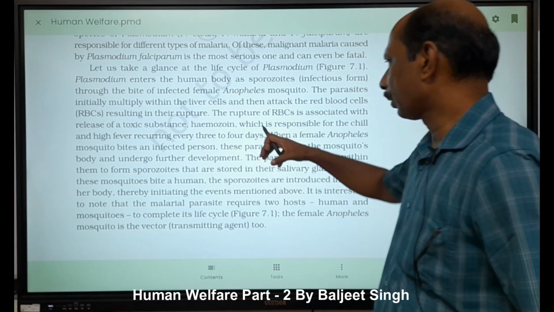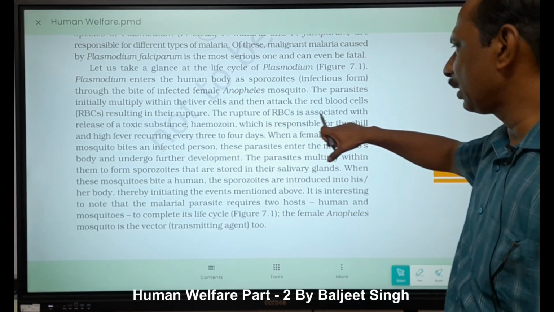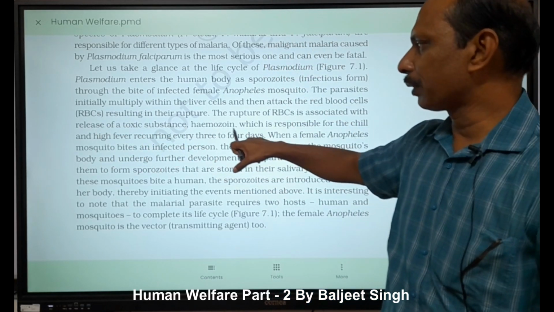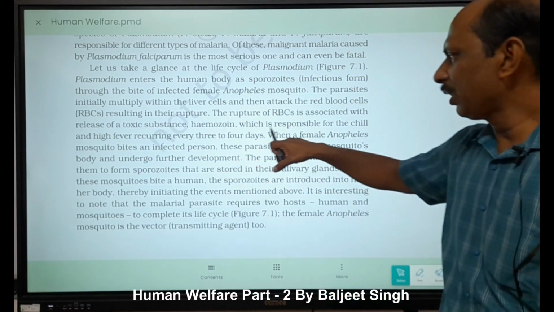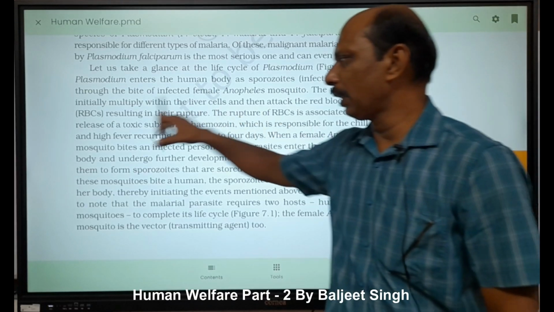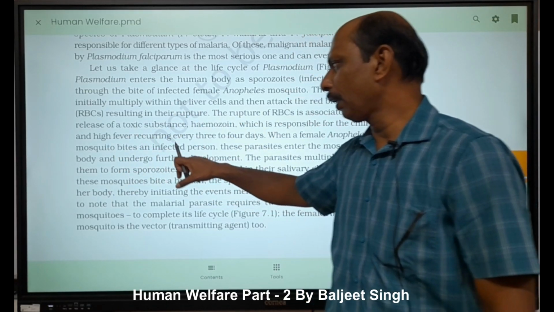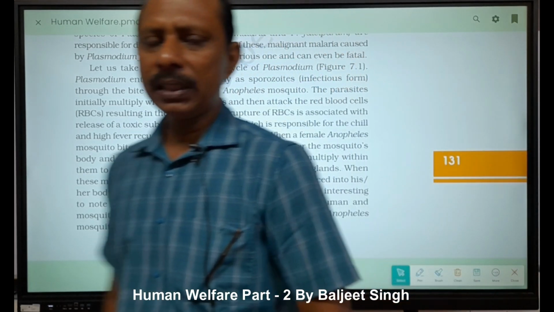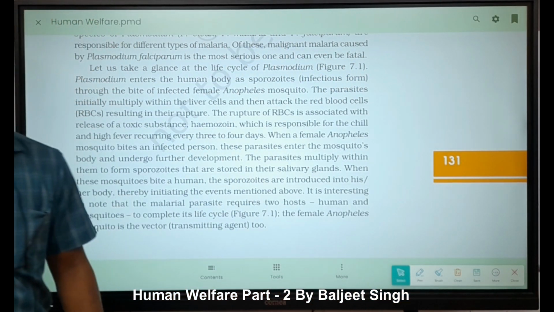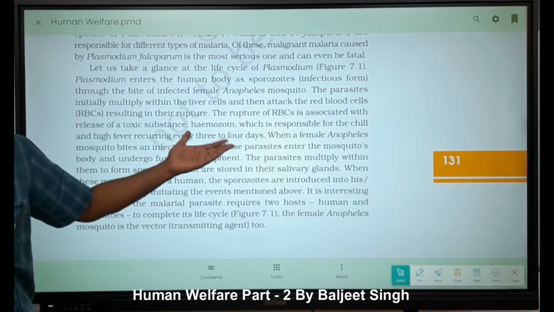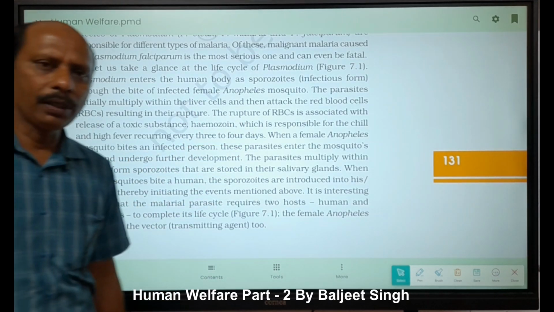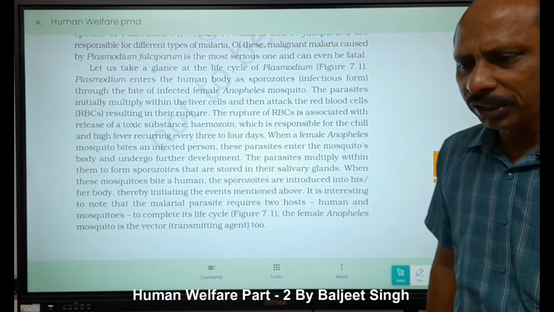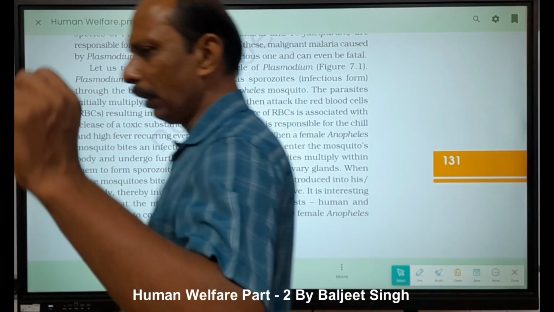That is given here. The rupture of RBCs is associated with the release of a toxic substance, hemoglobin, which is responsible for the chill and high fever recurring every 3 or 4 days. Recurring means after 3 or 4 days. That means the incubation period given here is 3 to 4 days, that is 72 hours. Incubation period means what? That is the infection.